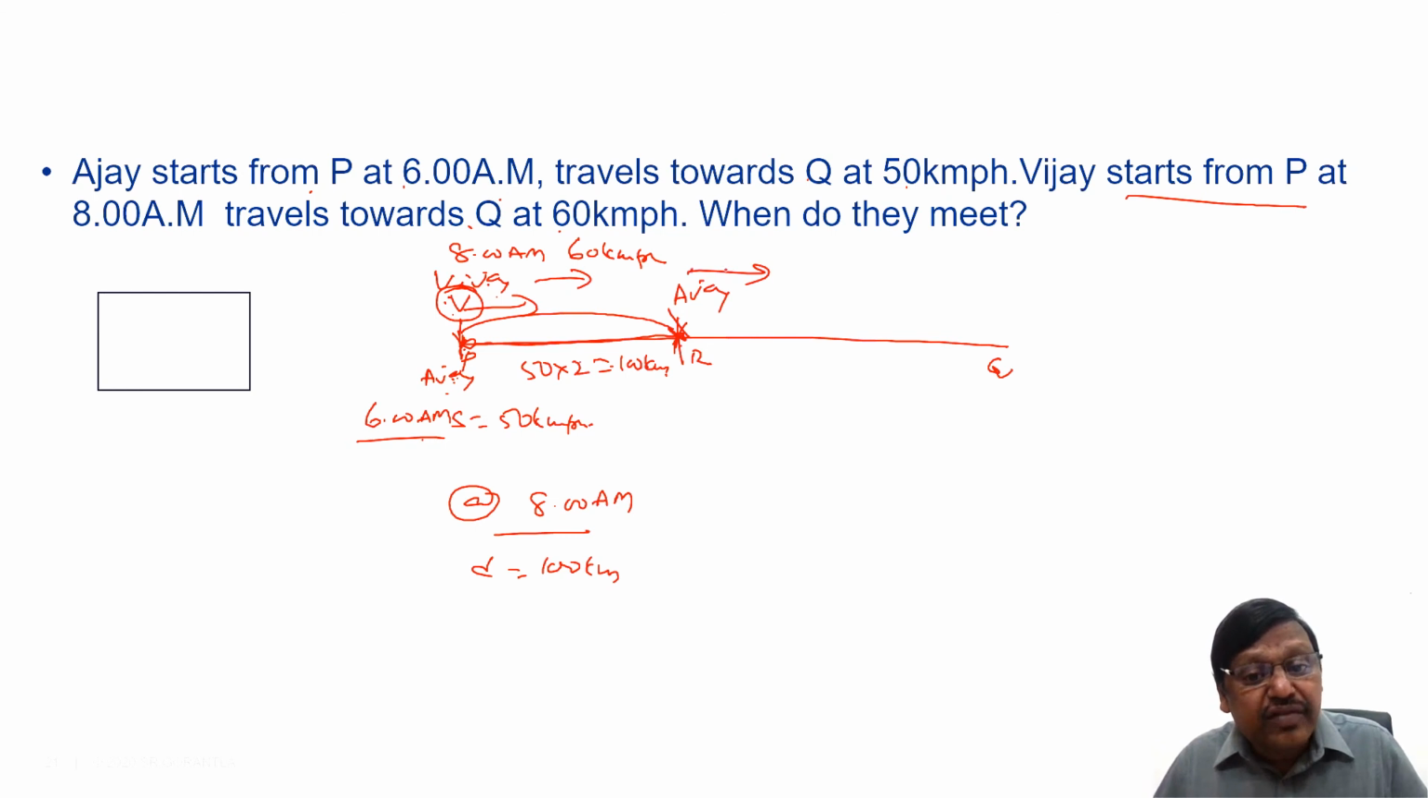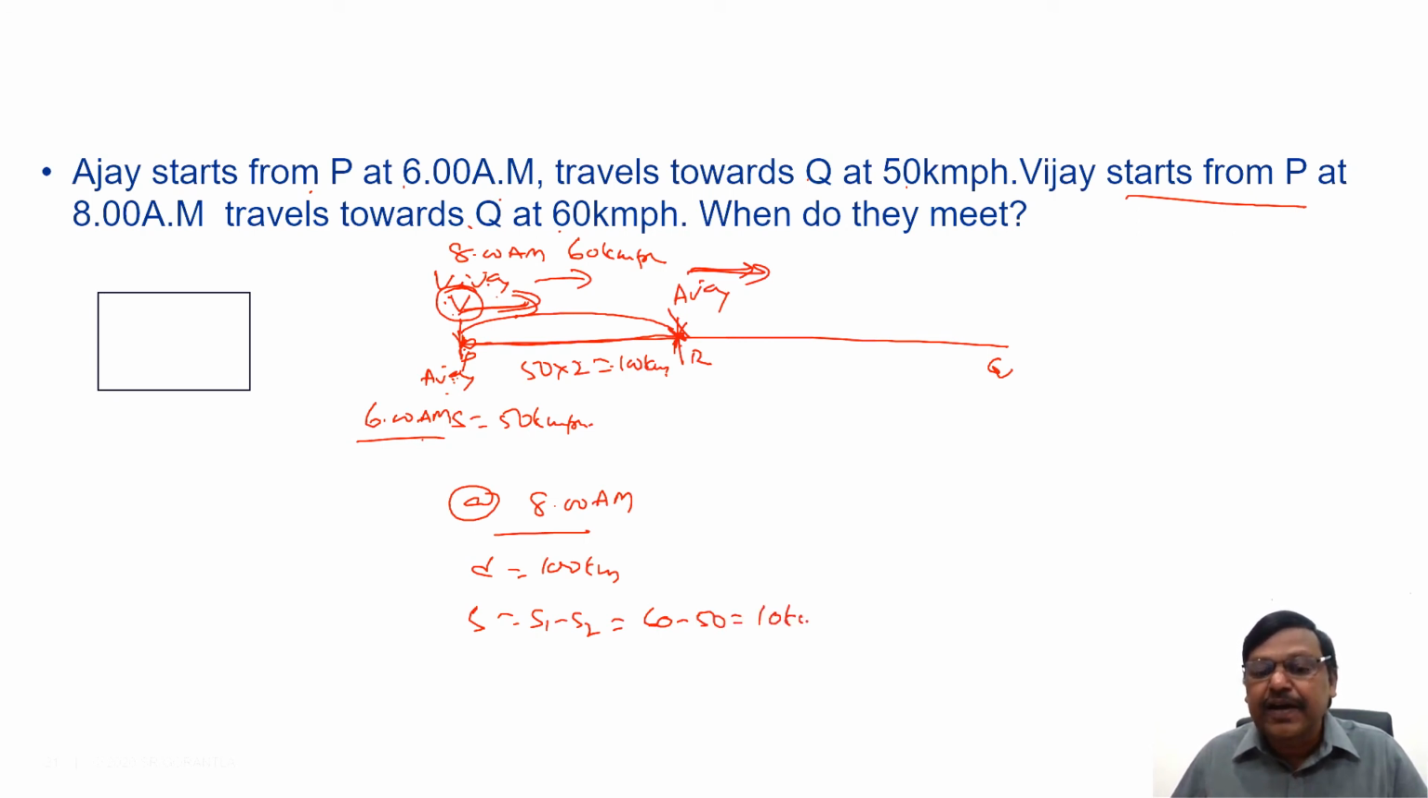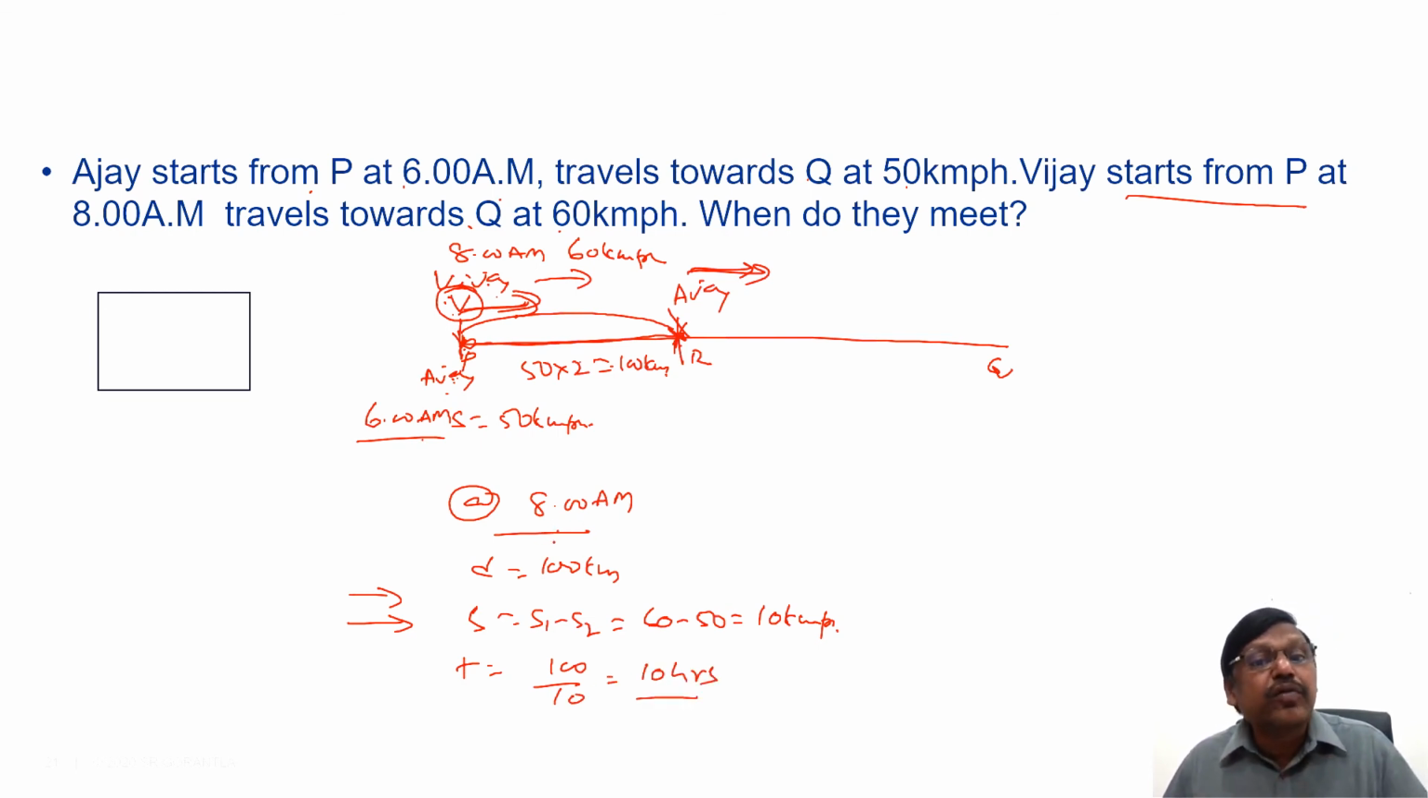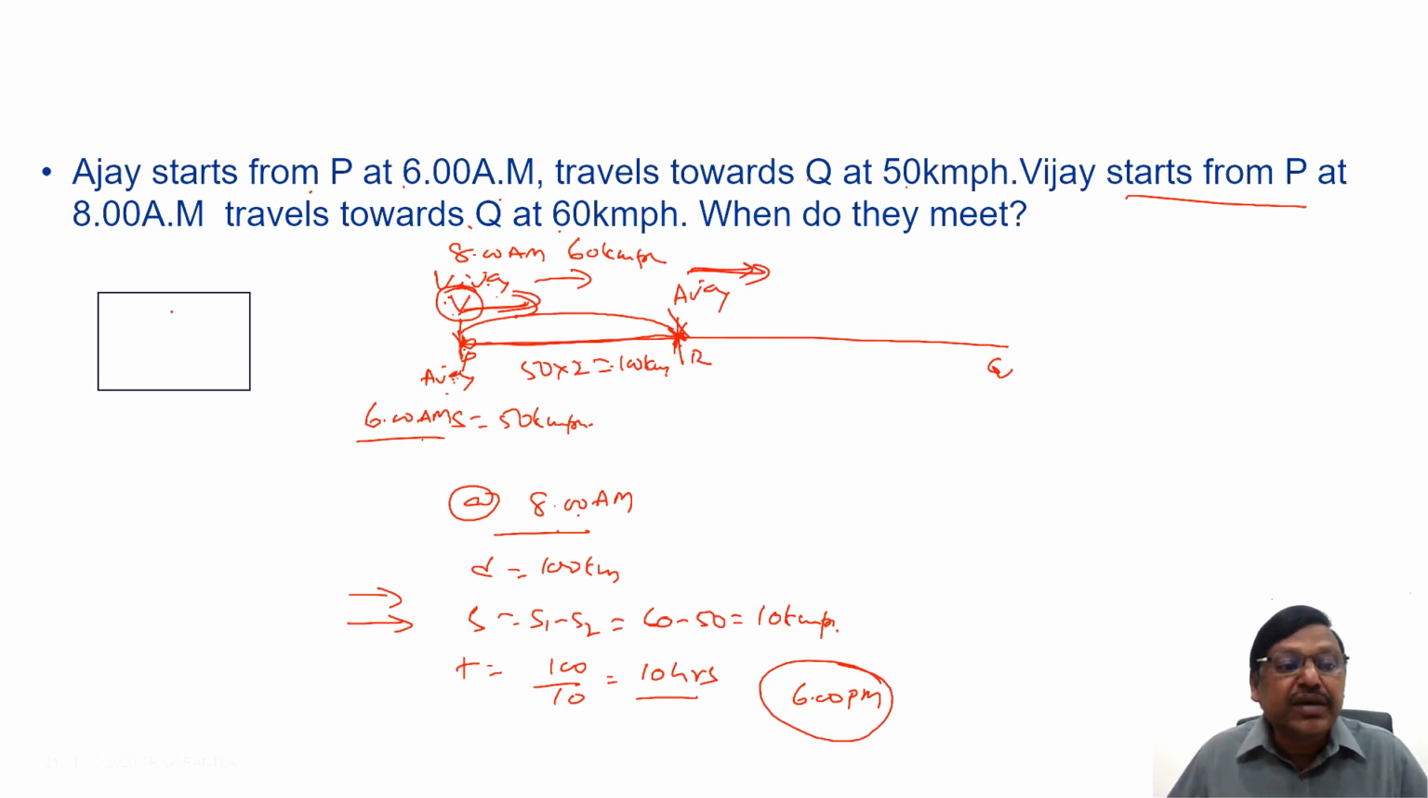Now Vijay also started going, Ajay is also continuously traveling. So they are both traveling in the same direction. Because they are traveling in the same direction, the speed will be S1 minus S2. That is 60 minus 50, that is 10 kilometers per hour. S1 minus S2 when the direction is same, we discussed. The time is equal to distance by speed, 100 by 10, you will require 10 hours. 10 hours from 8 o'clock will be 18 hours, that is 6 p.m. So finally, they meet at 6 p.m.